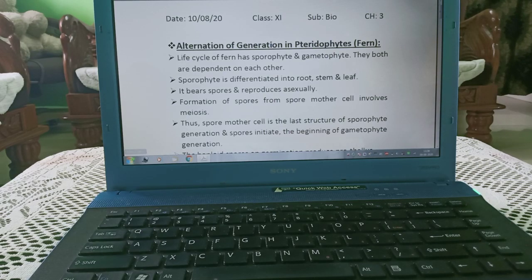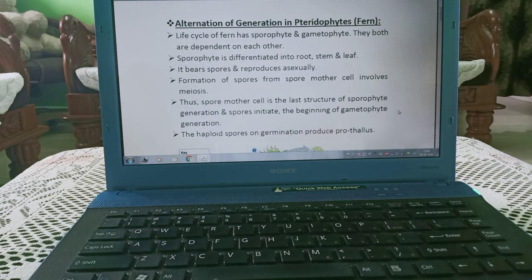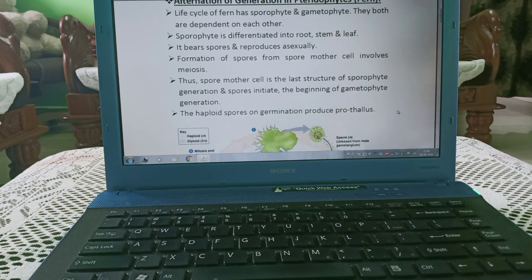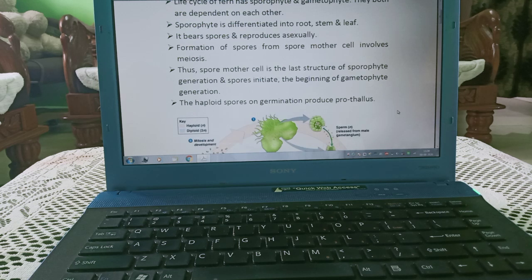Hi students, today we are starting with alternation of generation in pteridophytes, that is fern. The life cycle of fern has sporophyte and gametophyte, and they are both dependent on each other. Sporophyte is differentiated into root, stem and leaf. It bears spores and reproduces asexually.